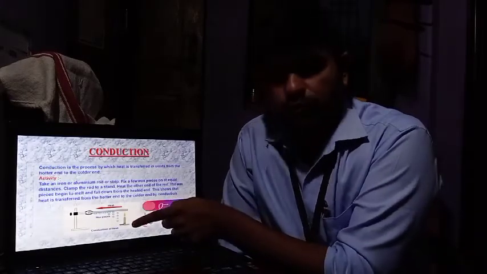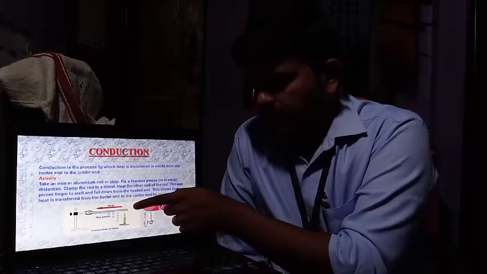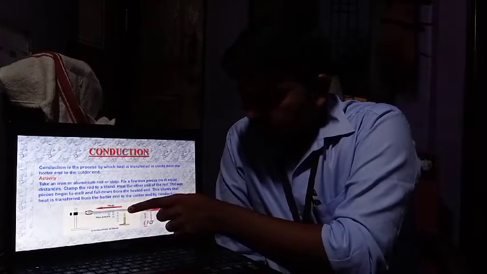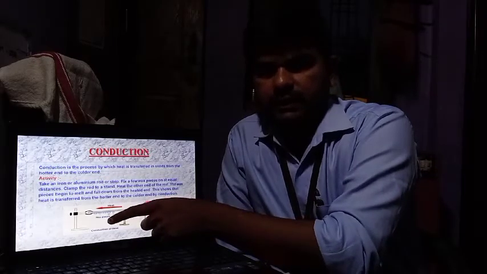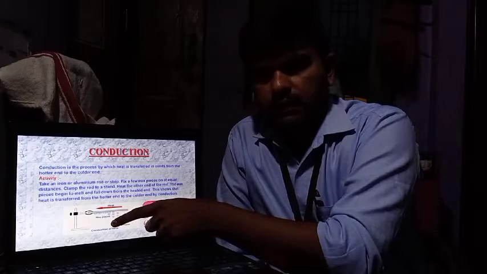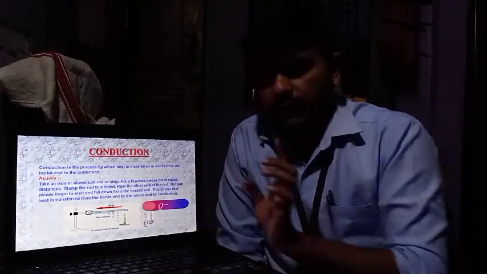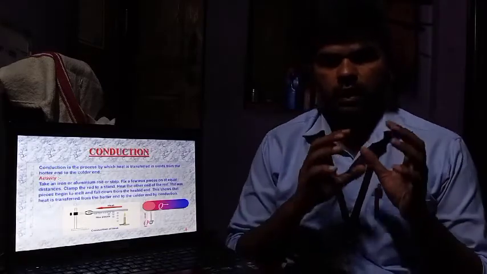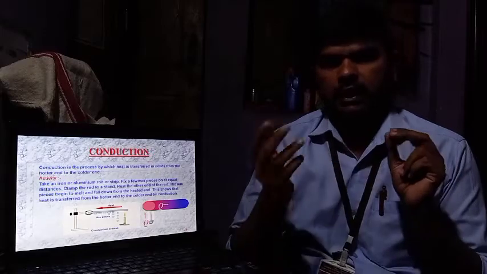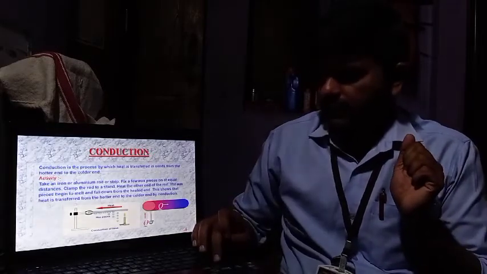Now what do we have to do? We have to give heat at one end. As the heat is transferring from this end to this end, the wax pieces are automatically getting melted, so they are falling down. So we can say that the heat is transferred from this end to this end. This is nothing but our conduction. Have you understood what conduction is? Conduction is nothing but the process of transfer of heat from one end to the other end. This is known as conduction.